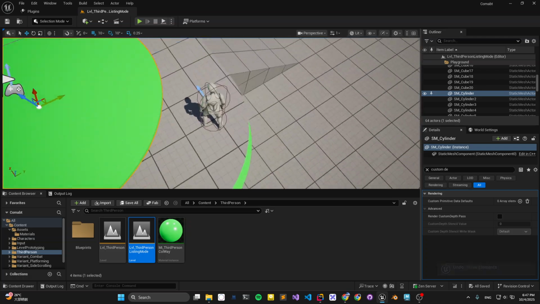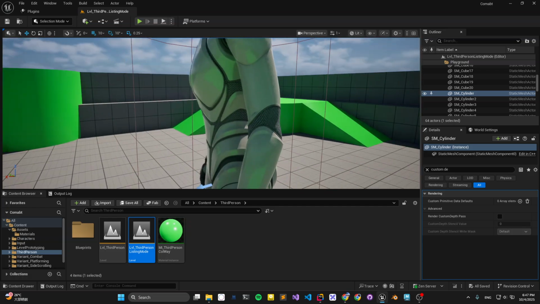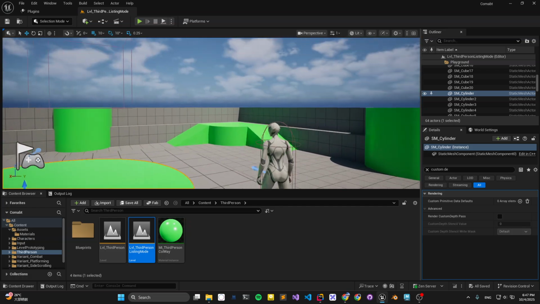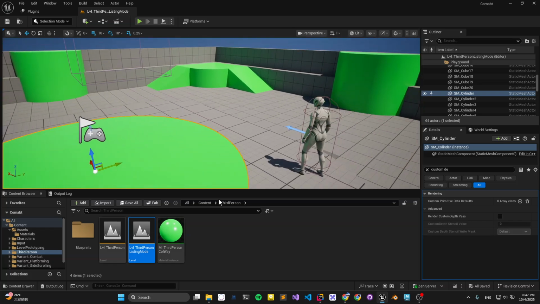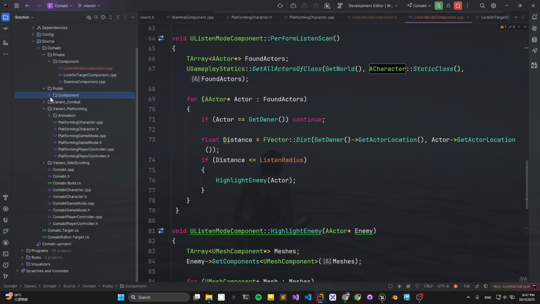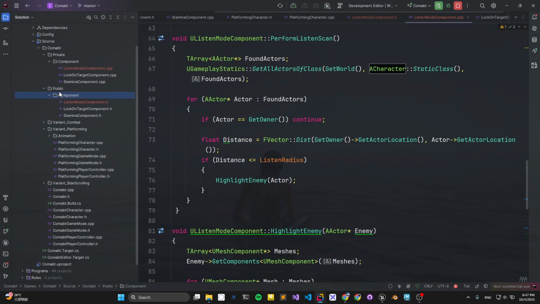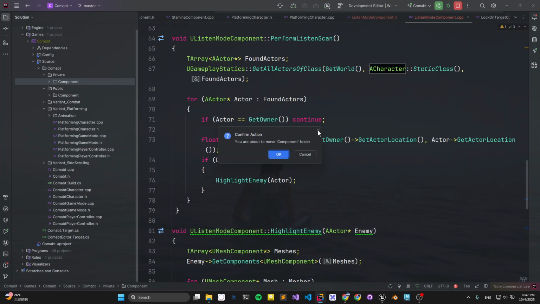So even if we are behind a wall, for example, we can still see the enemy, to recognize which direction the enemy is. So how to implement those? Well, I can create a fade actor and an interface, and I think that's the way to do it.